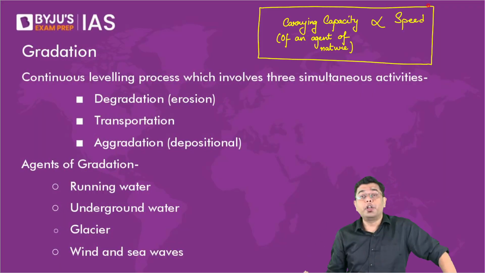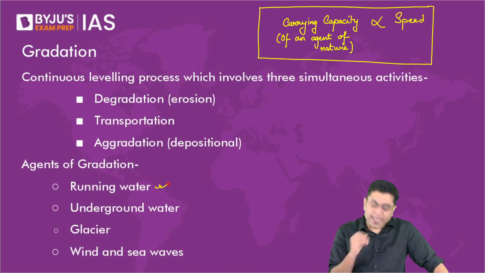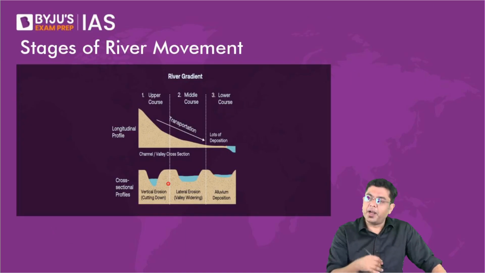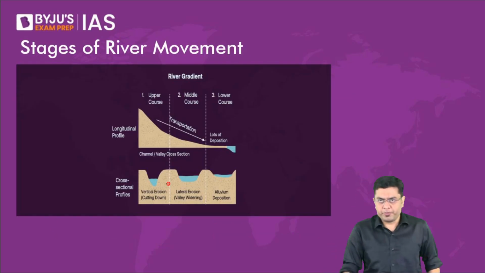When water flows or moves in a river, what are the events that unfold? Now, in this case of running water, first of all, we'll take a look at the stages of river movement, and then we will address the landforms formed by the running water or a river. Now, stages of river movement.